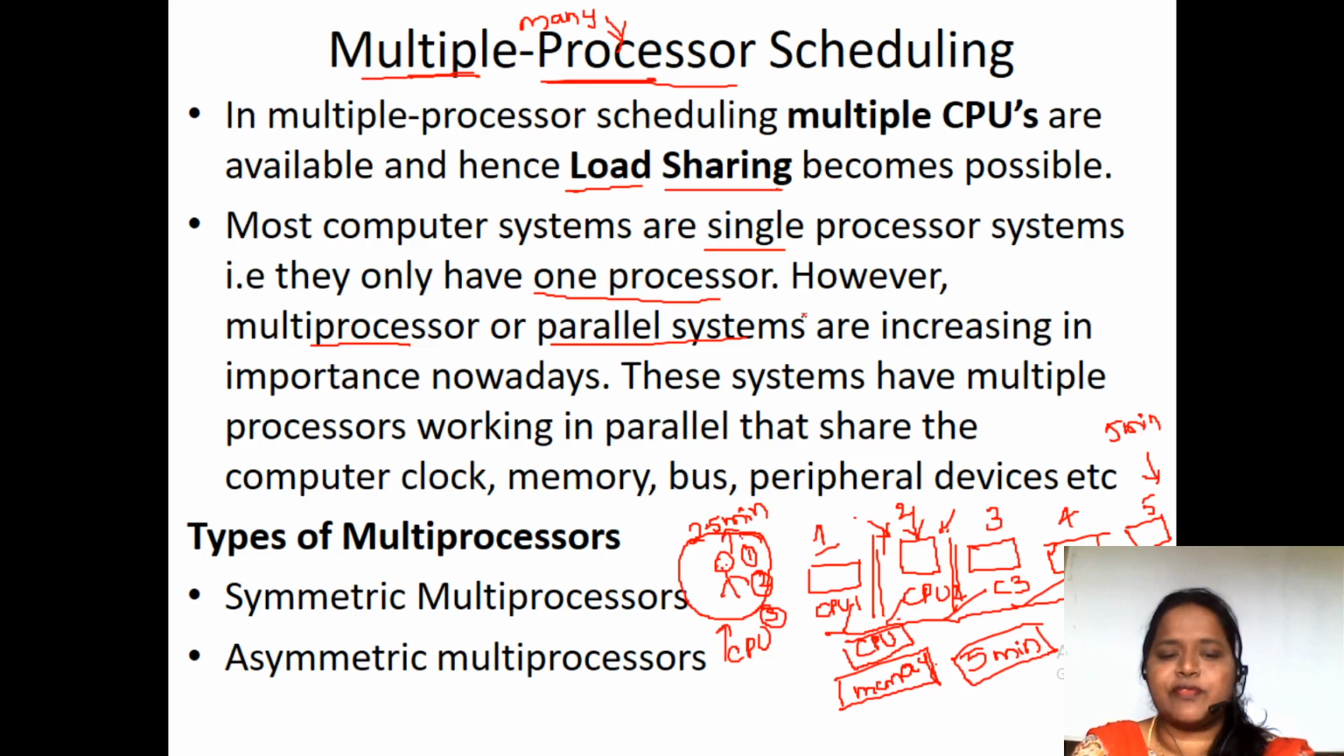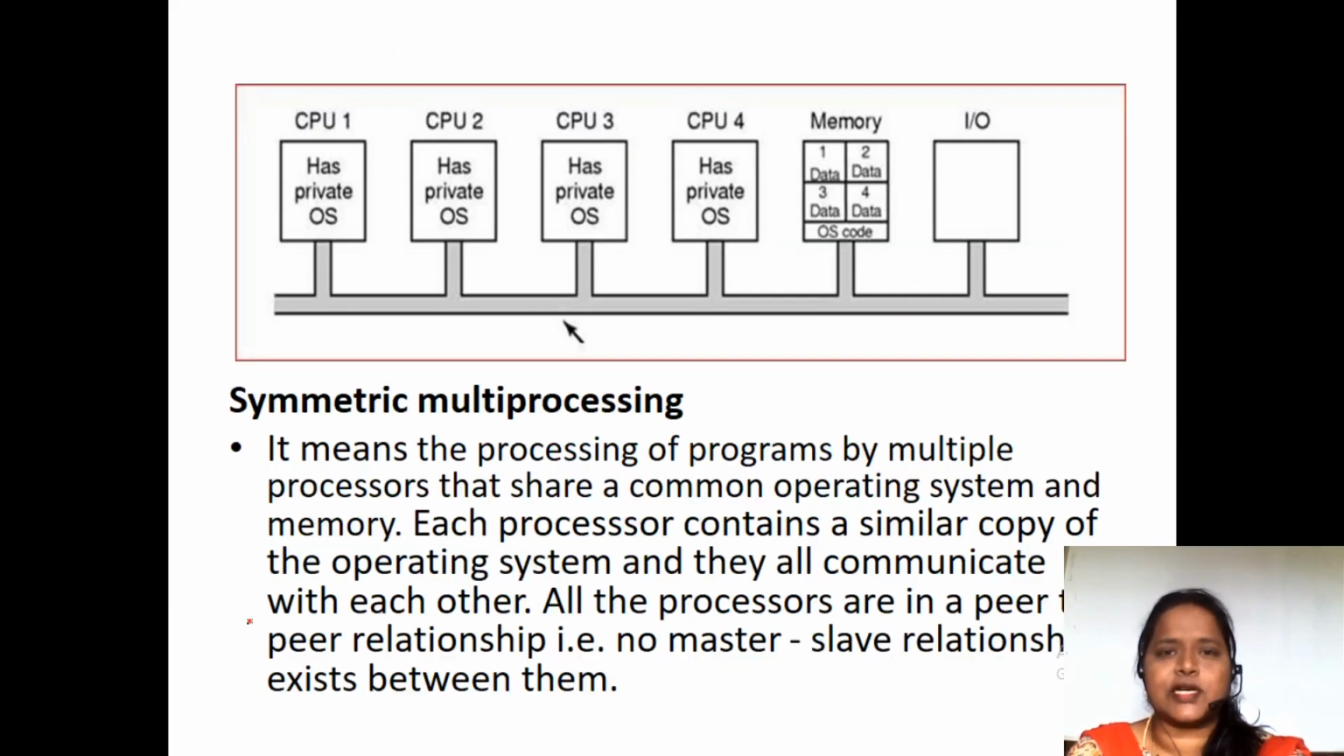There are two different types of multiprocessors. The first one is the symmetric multiprocessor, and the second one is the asymmetric multiprocessor. We'll see what symmetric and asymmetric multiprocessors are. If you observe the diagram here, these are connected in a peer-to-peer model. So all are connected on a single plane.